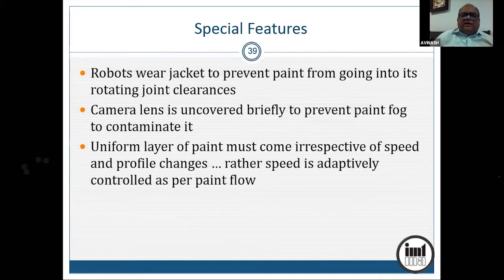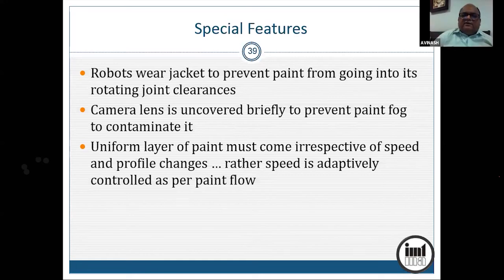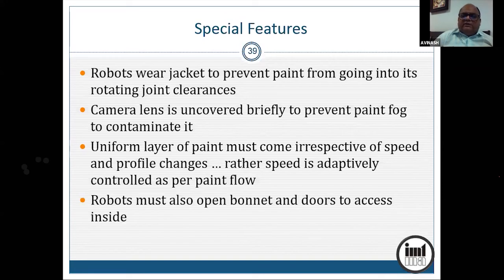And again, the requirement is that the layer of paint has to be uniform, irrespective of the profile, accessibility, etc. Whether you have a flat surface or a crevice, the layer of paint should be uniform. So the robo has to adjust the speed adaptively as per the paint flow and paint deposition. And the robo must open the bonnet and also do other things for gaining access inside.